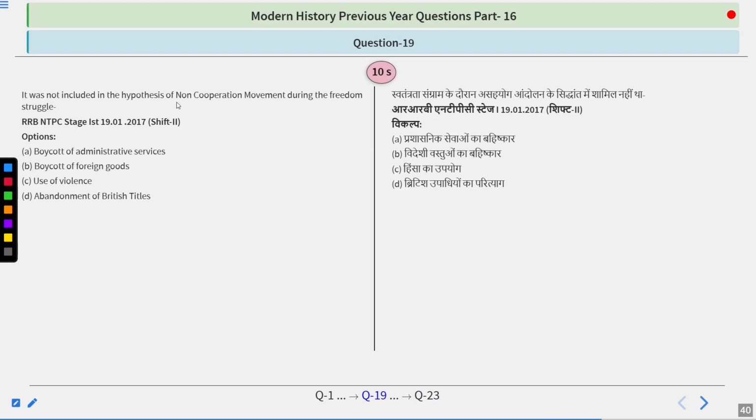Which of the following was not included in the hypothesis of the non-cooperation movement during the freedom struggle? Options: boycott of administrative service, boycott of foreign goods, use of violence, abandonment of British titles. Think about it.